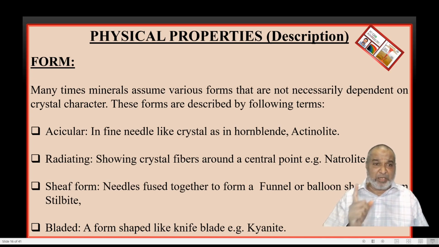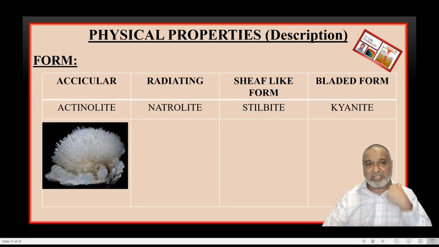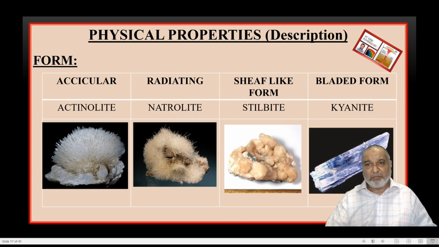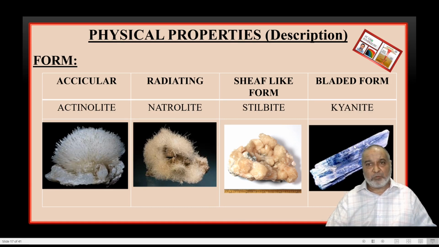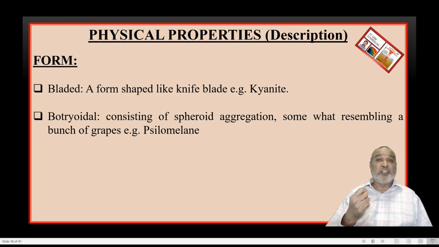So kyanite will be immediately recognized on the basis of this diagnostic property. It is a bladed form and its color is bluish. So we have been shown a sample of the bladed form, that is, kyanite. Next one, botryoidal form, the surface of the mineral, particularly psilomelane.